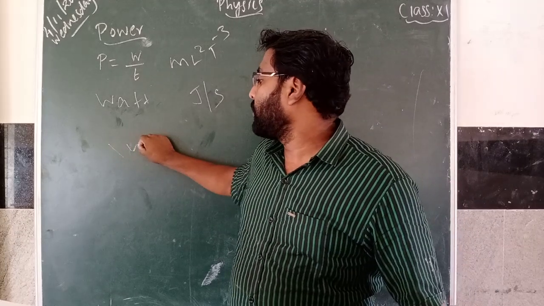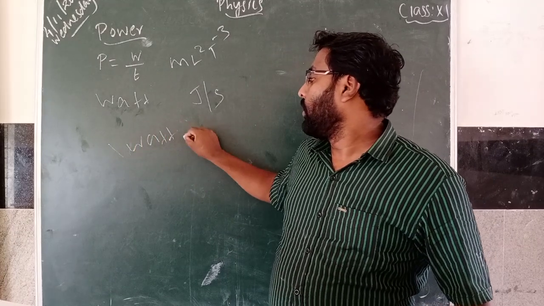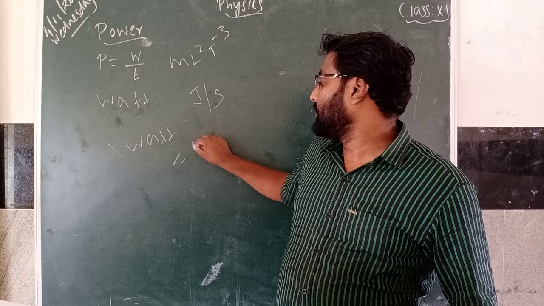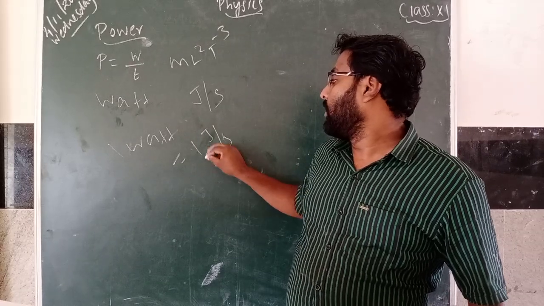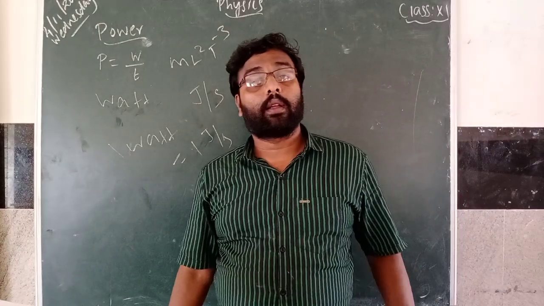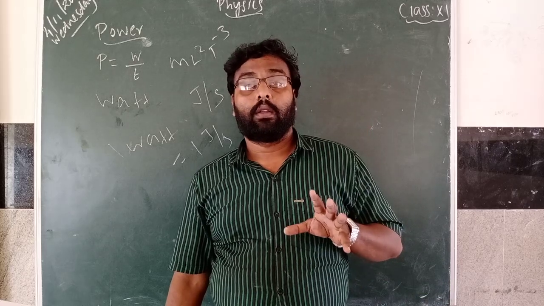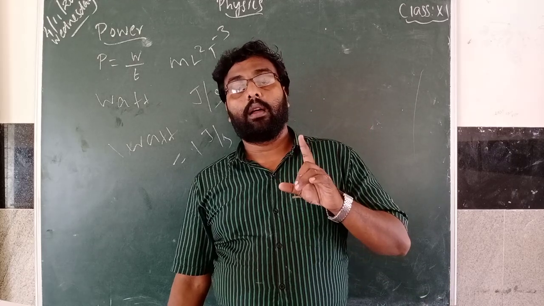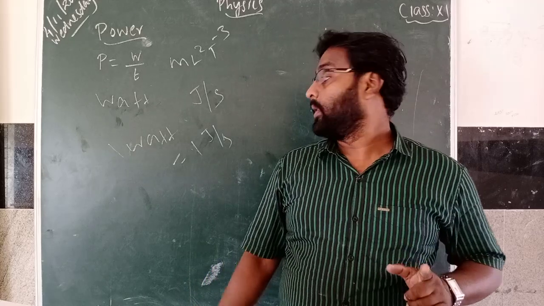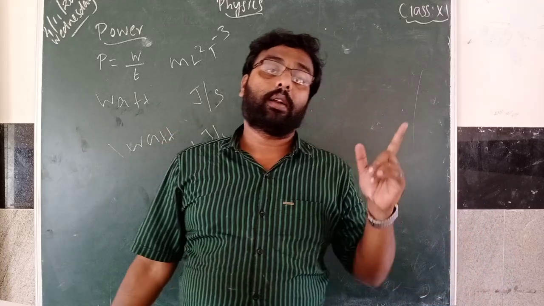So 1 watt you can define as 1 joule of work done in 1 second. That is what we call 1 watt.